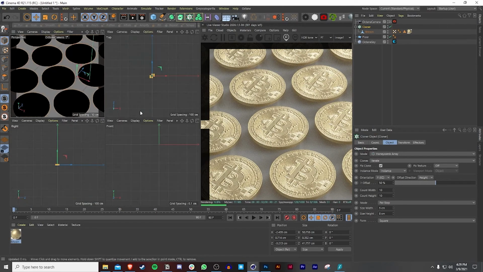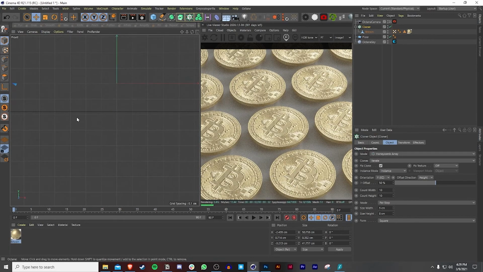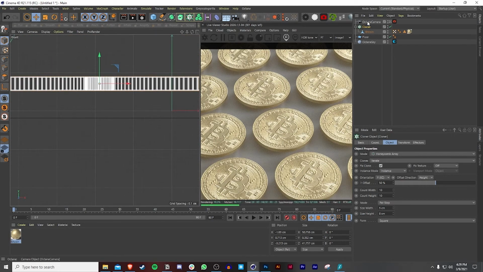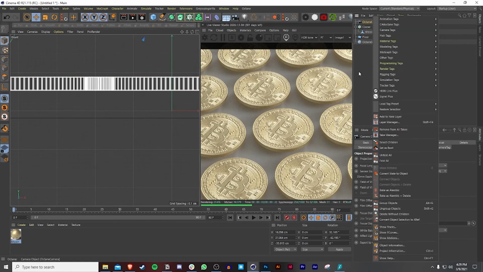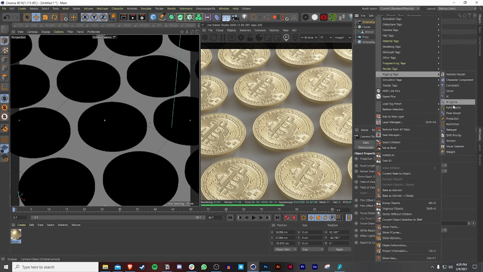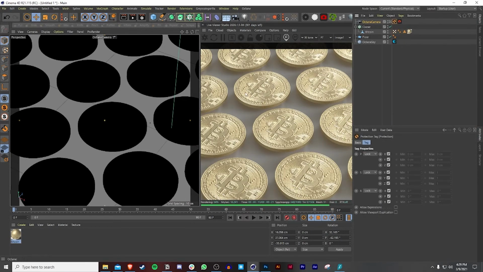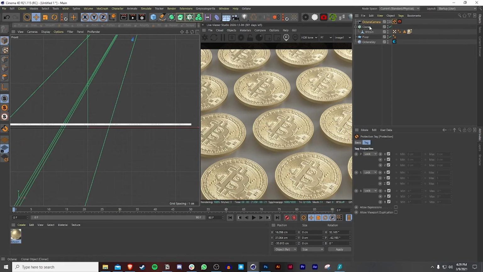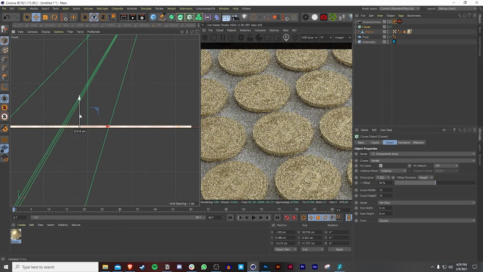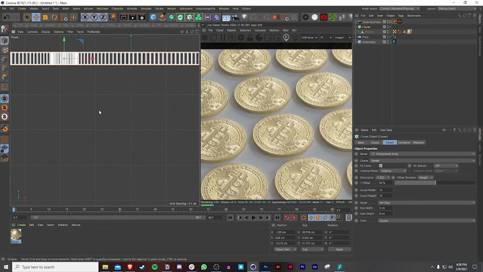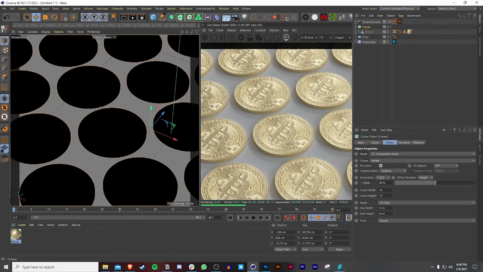I think I like this, but I just want to make sure before I do anything. See, it's not even touching the floor. So what I want to do is set a protection. By going to rigging tags and protection, now no matter what, if I move around, it's not going to affect the camera. So I'm going to go back here, go to the different viewport, and gotta bring it down here. So something like this is fine.